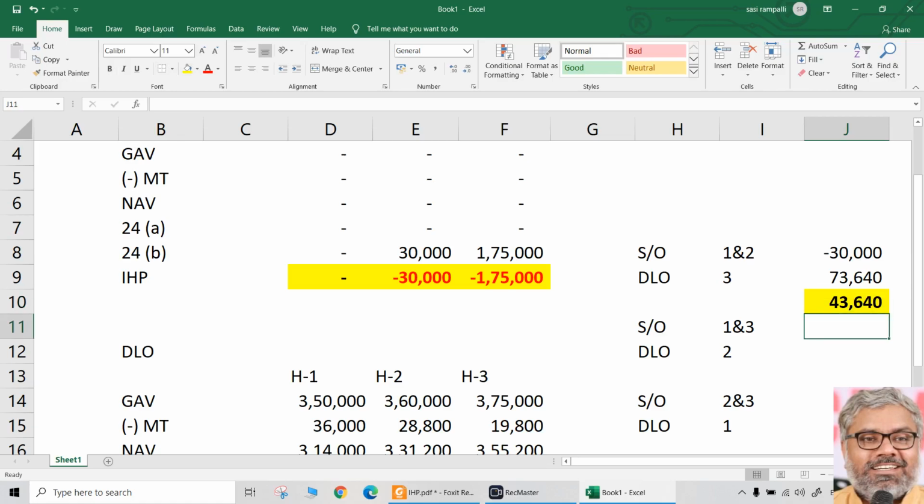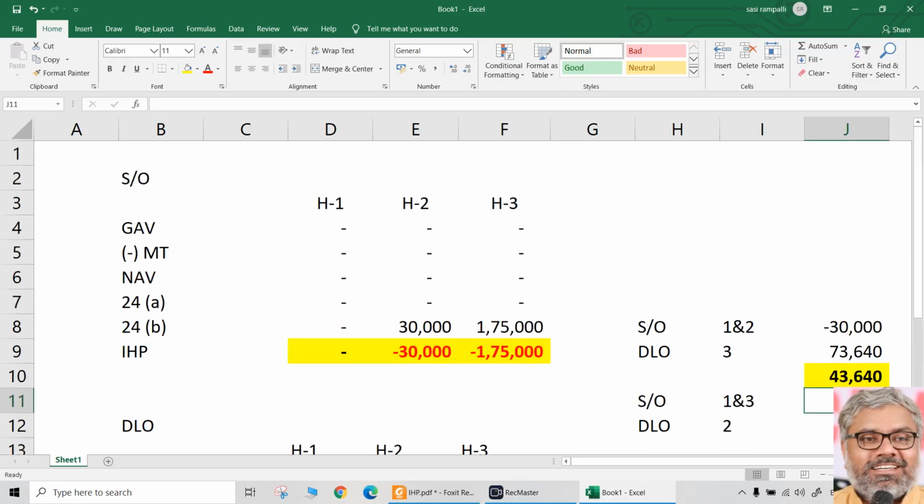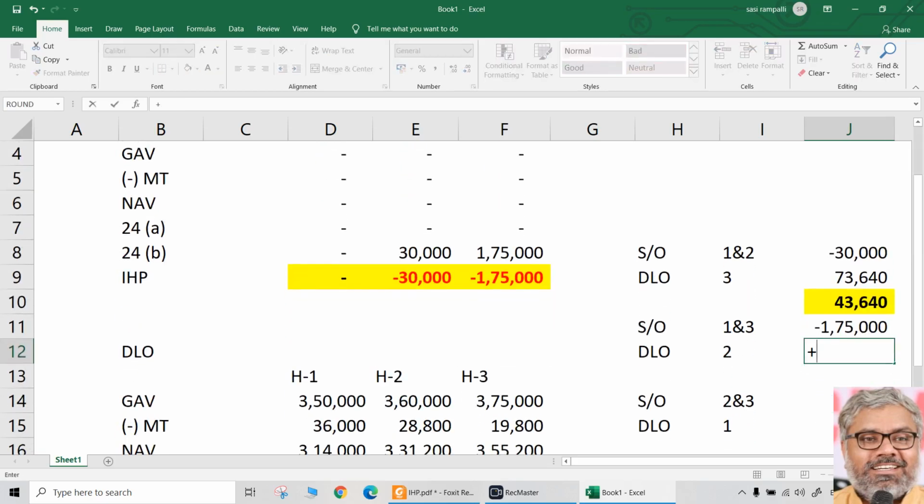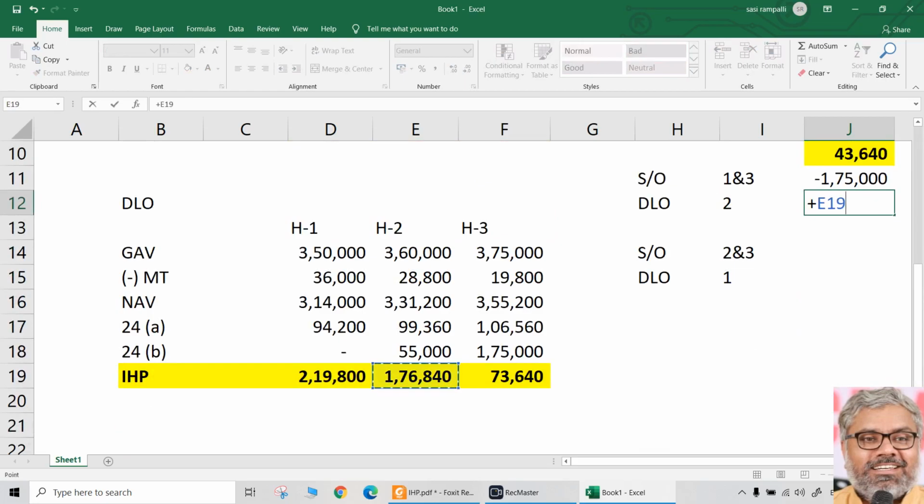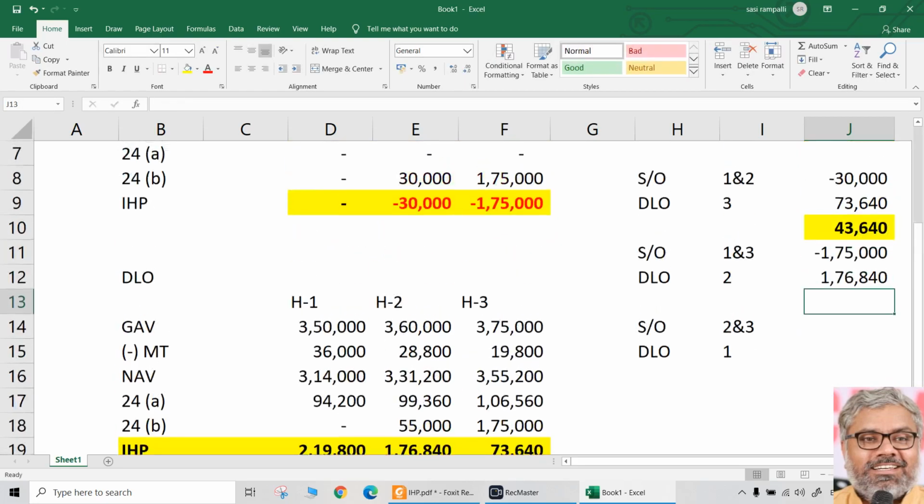Next, 1 and 3 are self-occupied. So take from the self-occupied calculation: 1, 0, 3, 1,75,000. 1 and 3 self-occupied. 2 is deemed to be let out. So 2, take it from the deemed to be let out calculation. So what will be the income from house property? In that case, 1840.